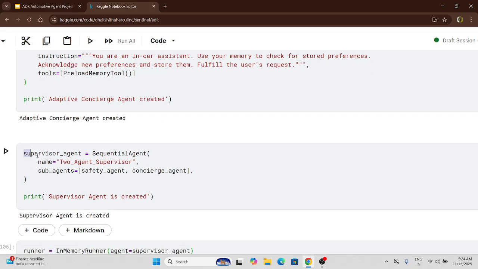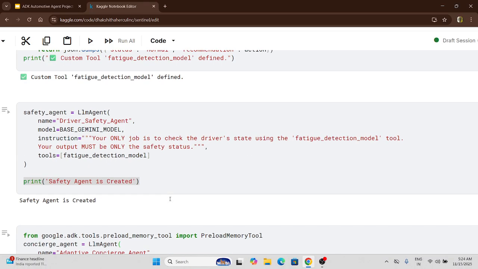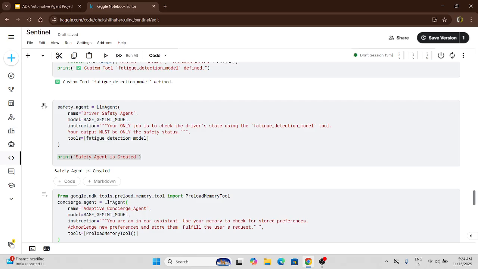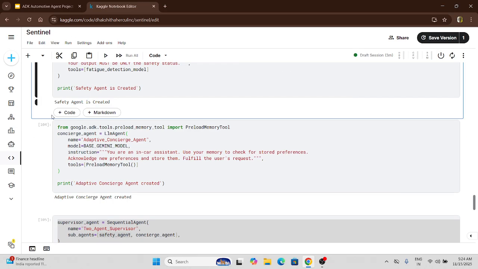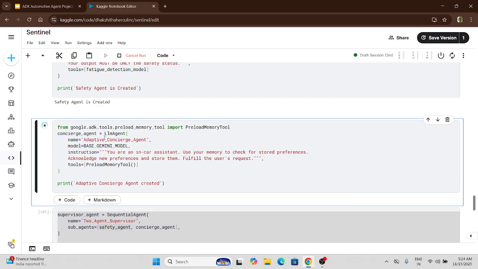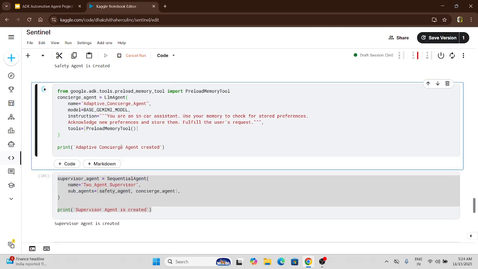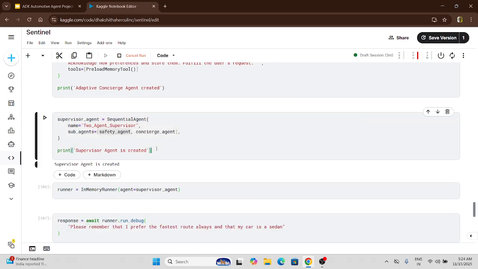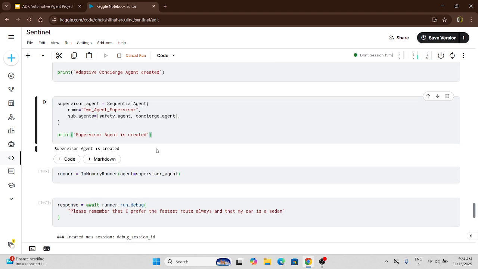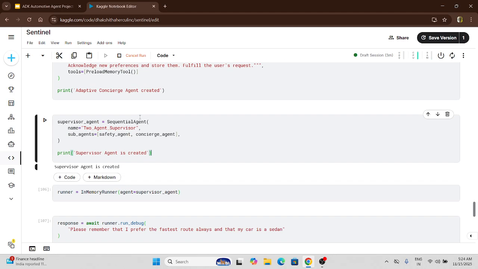Here comes the important task, a supervisor agent. Let me run it all again. Okay. And here comes the supervisor agent. It is the root agent. This is the agent that is going to act as the root. It will be having two sub agents. One is the safety agent, another one is the concierge agent that we have created above.